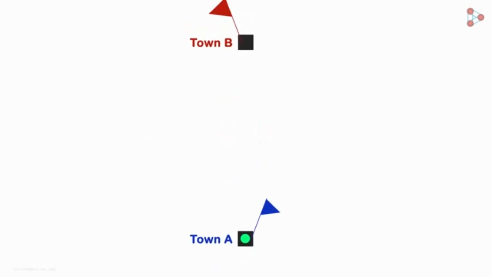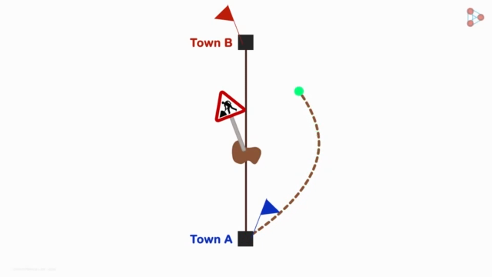Let us consider one more example. Suppose you have to travel from town A to town B. The best route in this case is a straight line in the north direction. But because of road works along this straight line path, we choose one more route. In this case, the distance traveled would be something like this. Now, when the road works are completed, the distance needed to be covered would be something like this.